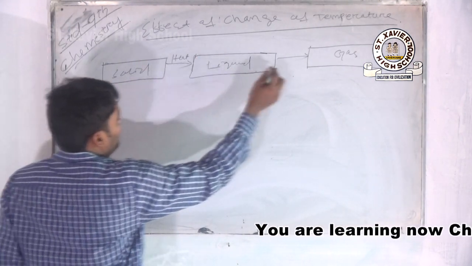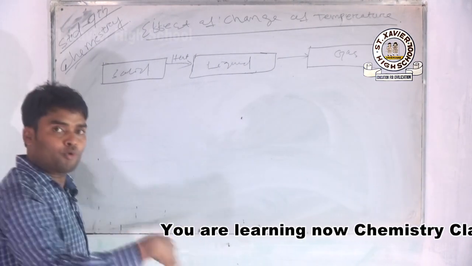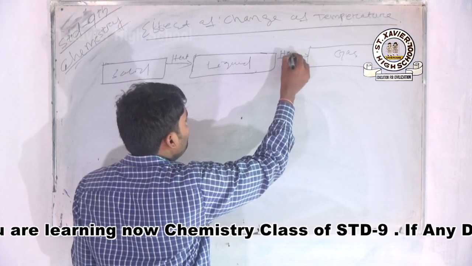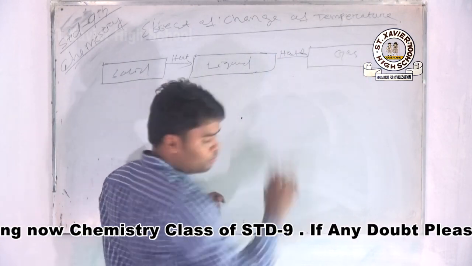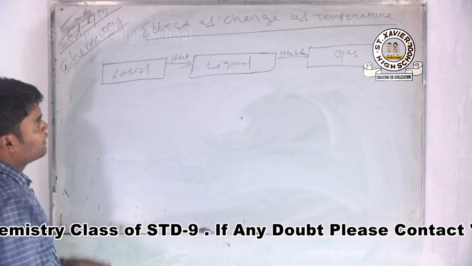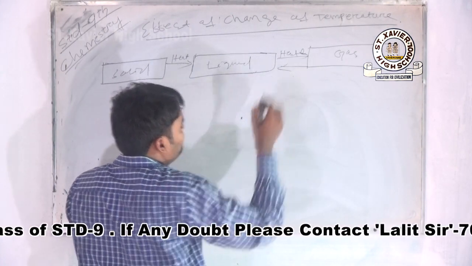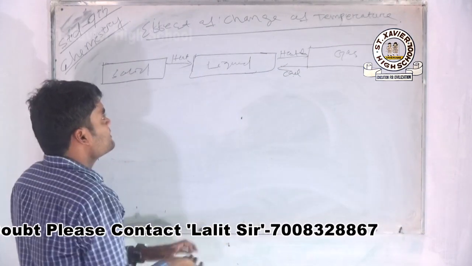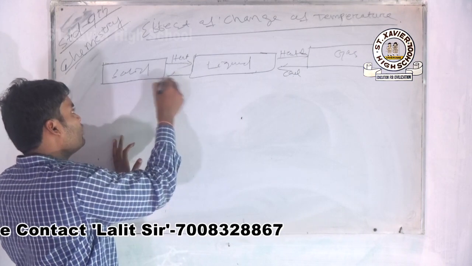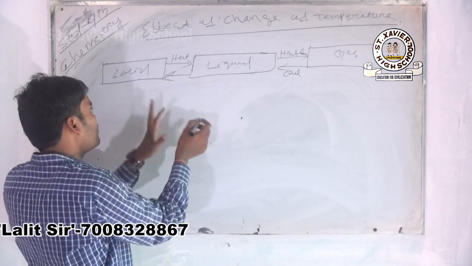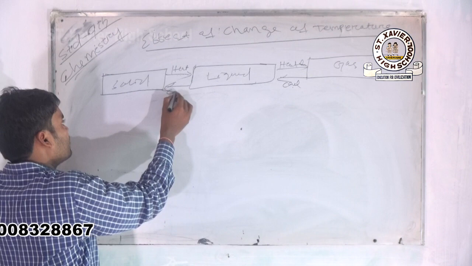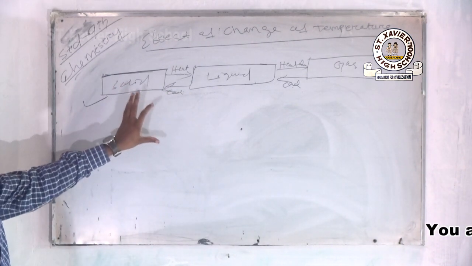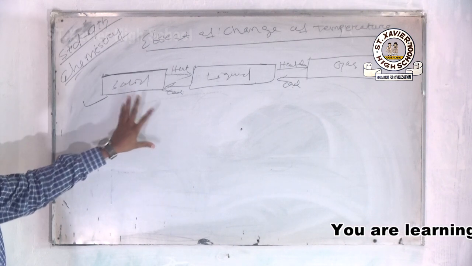Okay, then when you apply some more heat to the liquid, the liquid possesses more kinetic energy. Apply some more heat, and the liquid changes to gas. Then in the reverse process, when we cool the gas, it is again converted into liquid. Then again we supercool. By supercooling, the liquid is converted into solid.